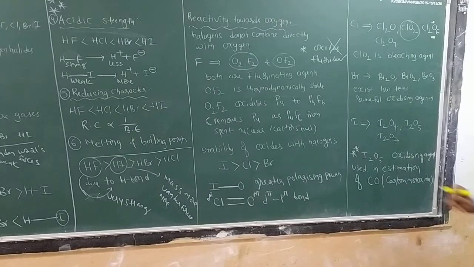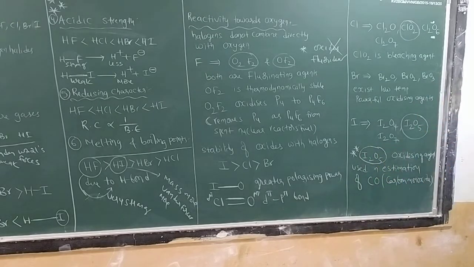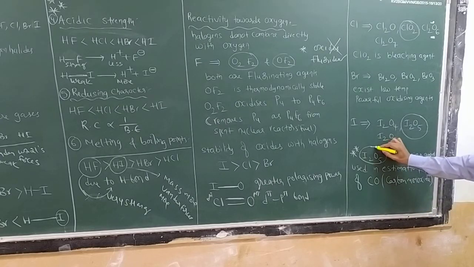Next, coming to iodine: I2O4, I2O5 and I2O7. In this, I2O5 is the best oxidizing agent, which is used in the estimation of carbon monoxide. Which oxide is used to estimate carbon monoxide? Very simple question, and it will be very important. In quantitative analysis, generally we estimate carbon monoxide. So in the estimation of carbon monoxide, we use I2O5 as the oxidizing agent.